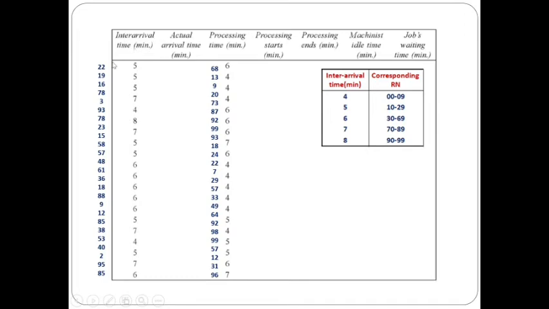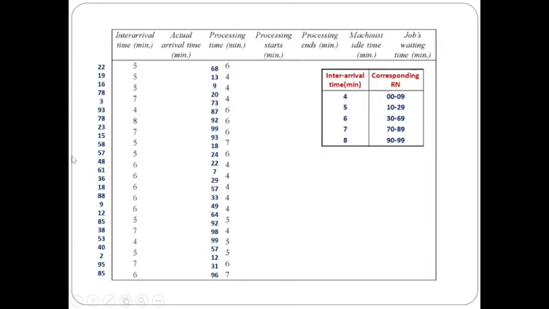We can take the inter-arrival time from this table. For random number 22, the corresponding inter-arrival time is 5. For 19 it is also 5. For 16 it is also 5. For 78 it falls in this interval, so it is 7. For 3 it is 4. For 93 it is in this interval, so it is 8, and so on.